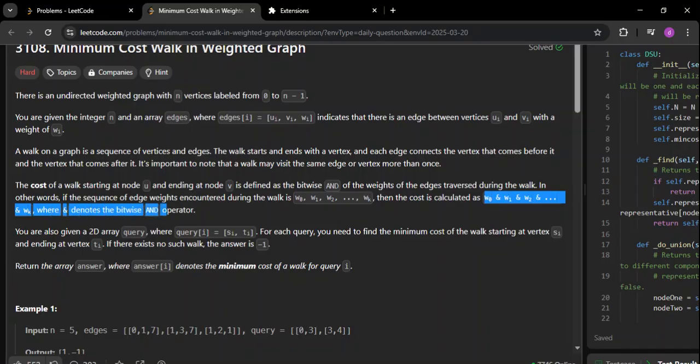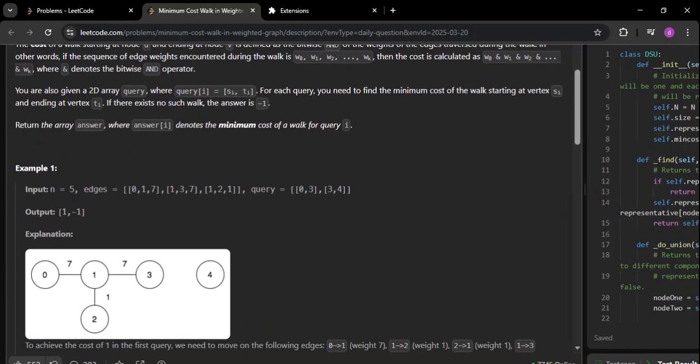Okay, and is the bitwise AND operator. So now they are saying, for each query, for example, this is the query 0 3, so 0 is here, 3 is here. What they're asking is, you can take any path the way you want from 0 towards 3 if they're connected. If they're not connected, obviously the answer is -1.